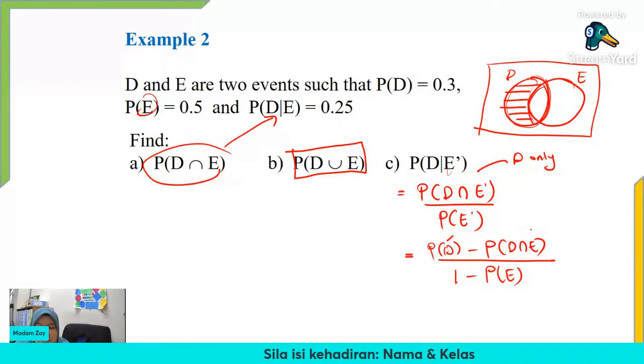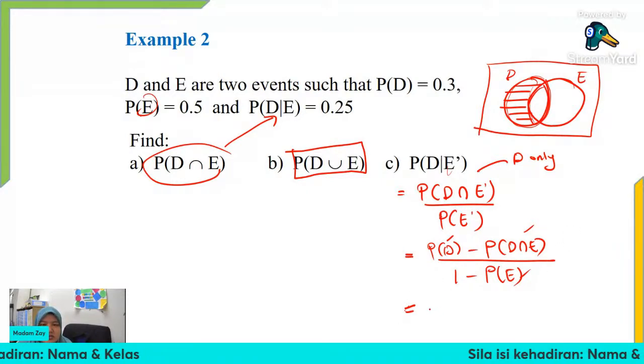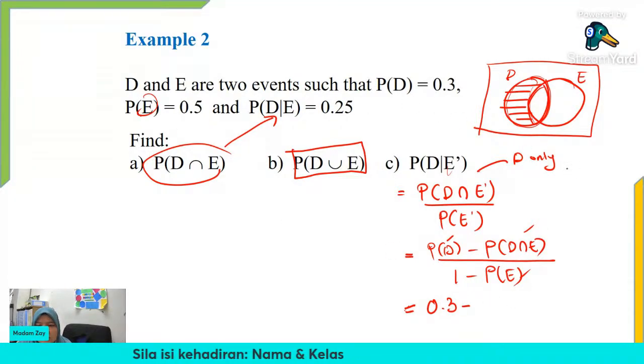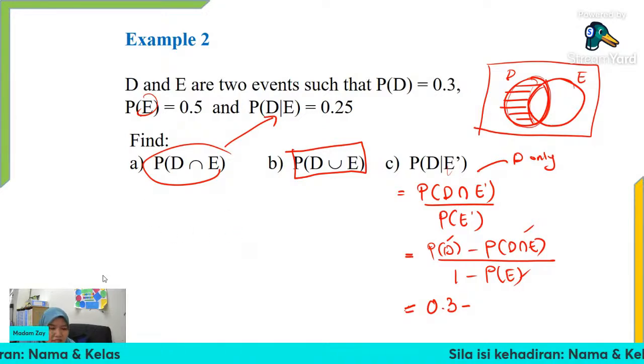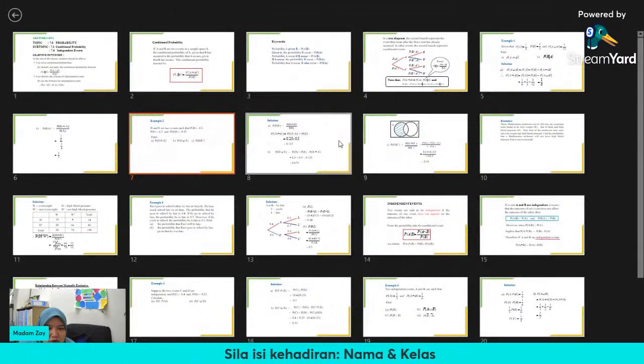Probability of D you ada, probability of D intersect with E you ada, probability of E pun you dah ada. So probability of D is equal to 0.3 minus probability of D intersect with E equal to, ada tak intersect? Ada soalan A tadi. You dapat apa soalan A tadi? Saya tak ingat dah. 0.5.